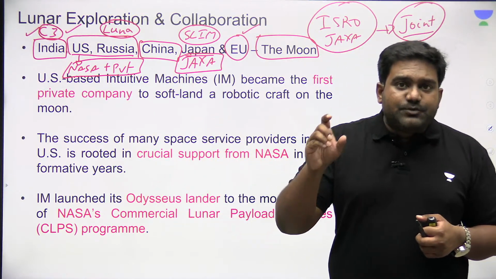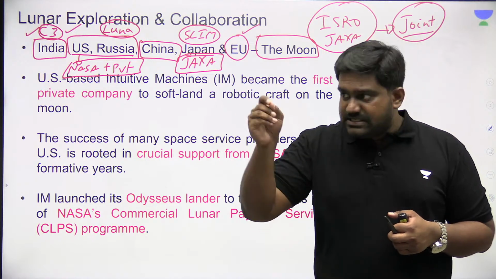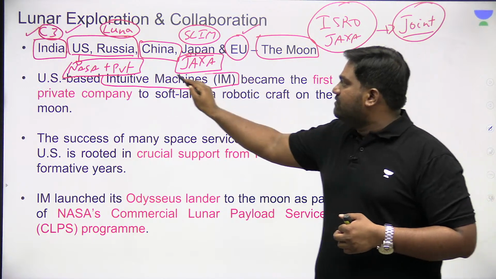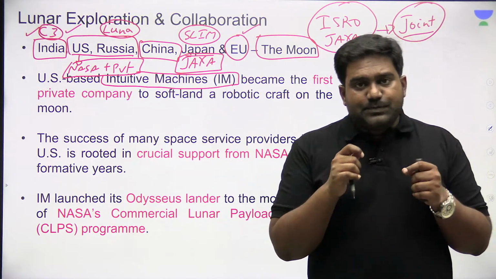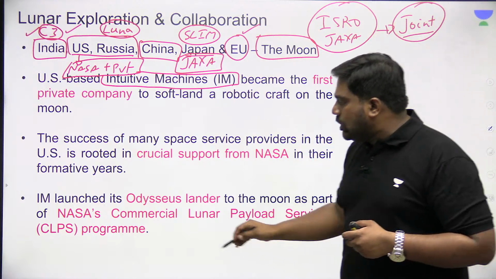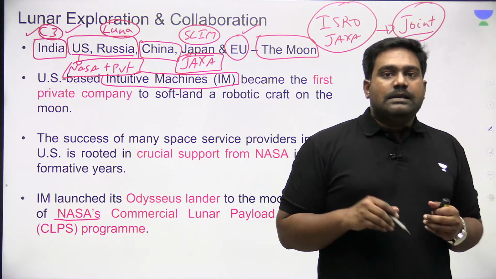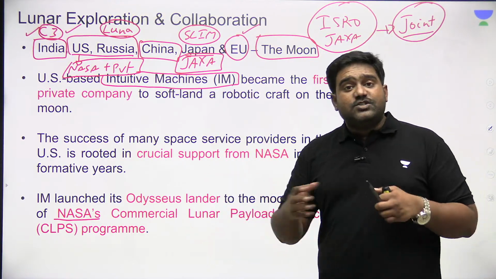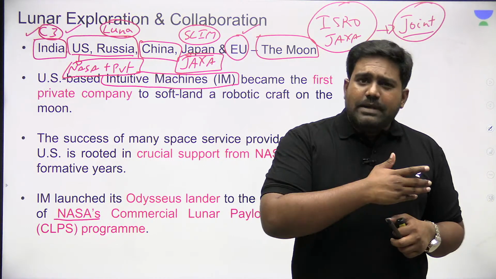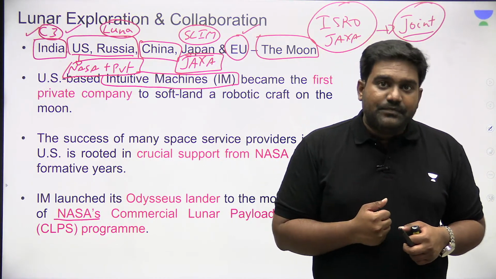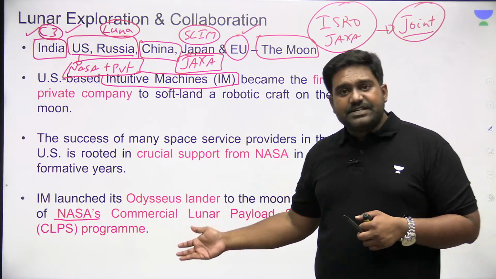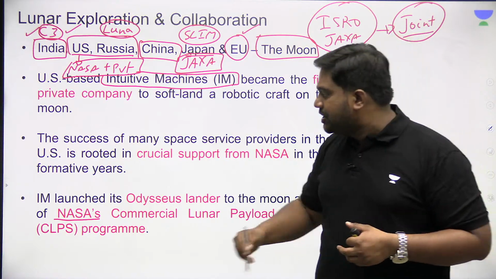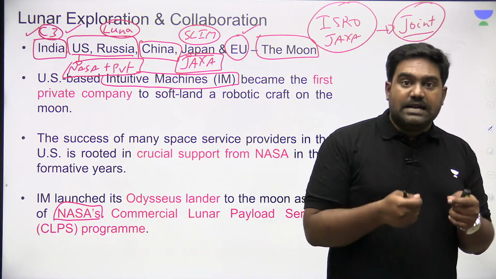Recently, a private space company from the US achieved a successful soft landing. A private space company in the US called Intuitive Machines, or IM. It's a private space company of the US which is working in close collaboration with NASA. NASA is the public sector space organization of the US government. But in the US, the space sector is completely liberalized. There are many private space companies working in this domain. You have popular companies like SpaceX, Blue Origin, and many others, which are doing incredible work in the field of space research, and they're all getting a lot of backing and support from NASA.